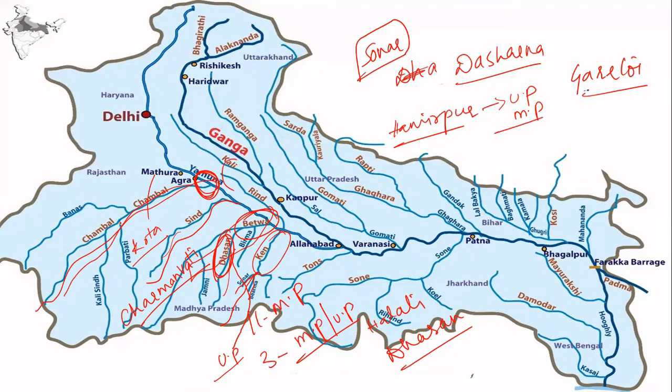And of course, being the largest tributary, it has tributaries of its own. The left bank tributaries were Banas and Mej, whereas the right bank tributaries are Parbati, Kali Sindh, and Shipra. So these were the major tributaries of this Chambal River as well. Okay, so these are the major tributaries of the Yamuna.